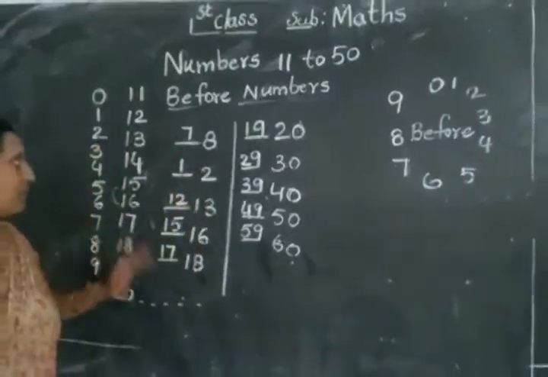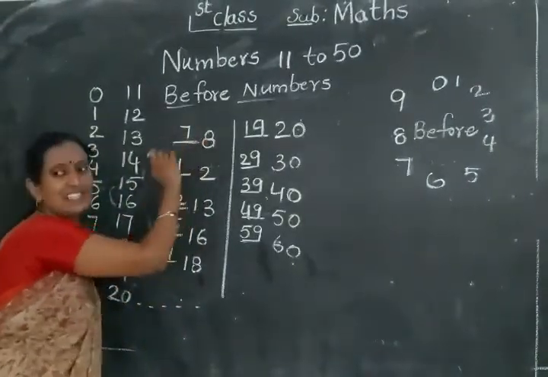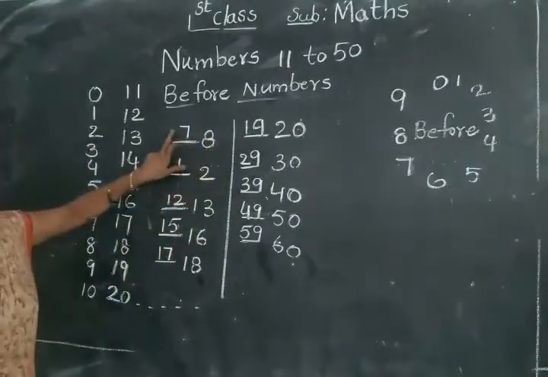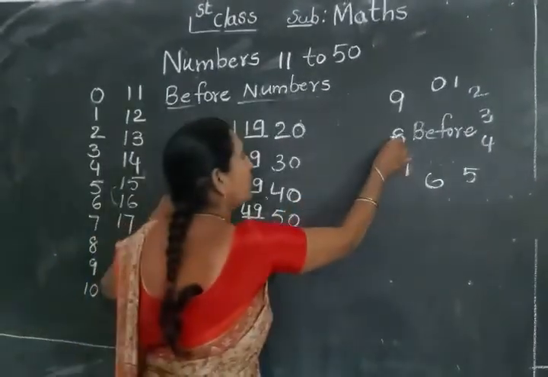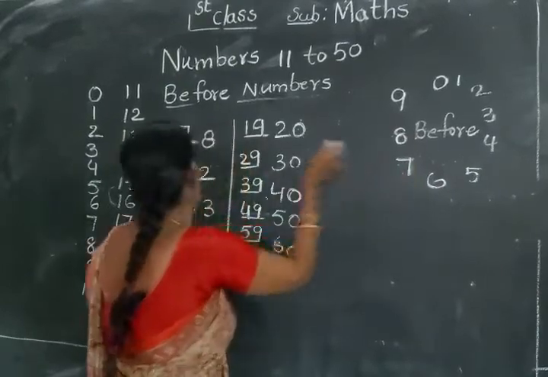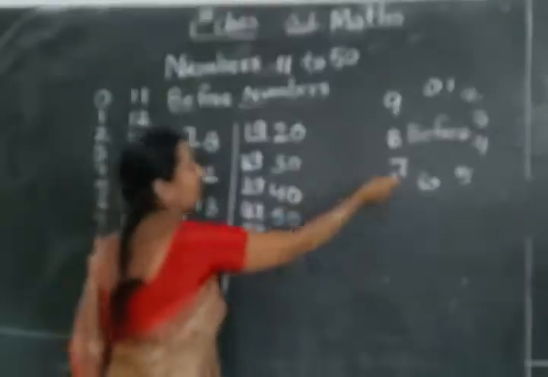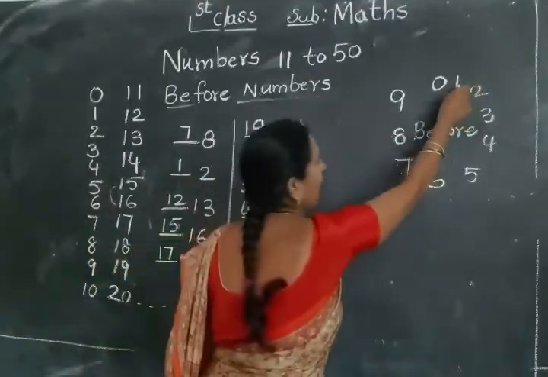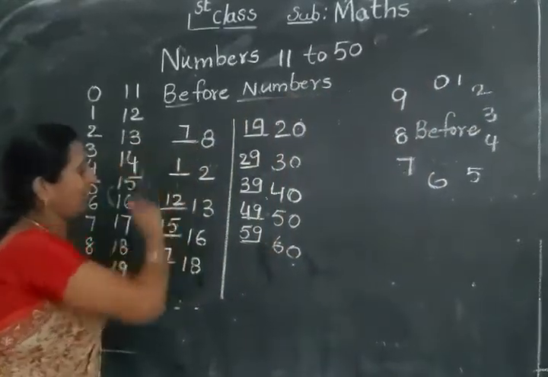See the before numbers. You know the single digit numbers. 8 before you write as a 7. Here 8 before, what number comes? 7. You write 7 here. The 2 before number, what number comes? 1. You write like this.